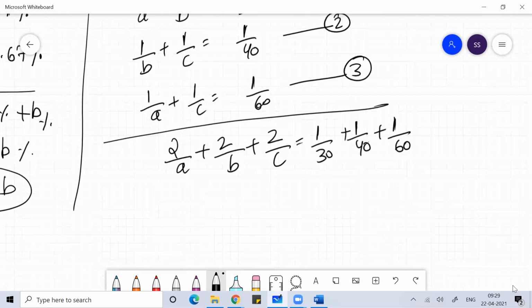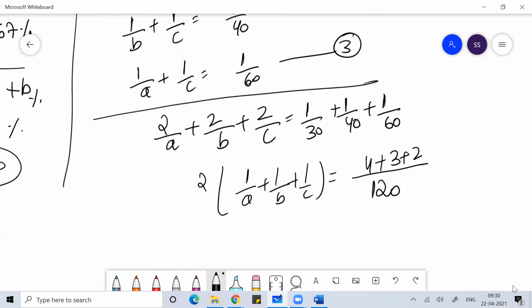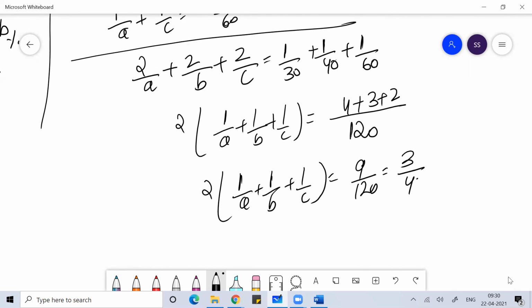You can say 2 into 1 by A plus 1 by B plus 1 by C. Take LCM, then you get 120, this is 4 plus 3 plus 2. You can get 2 into 1 by A plus 1 by B plus 1 by C is 9 by 120, is 3 by 40. So 1 by A plus 1 by B plus 1 by C is 3 by 80.